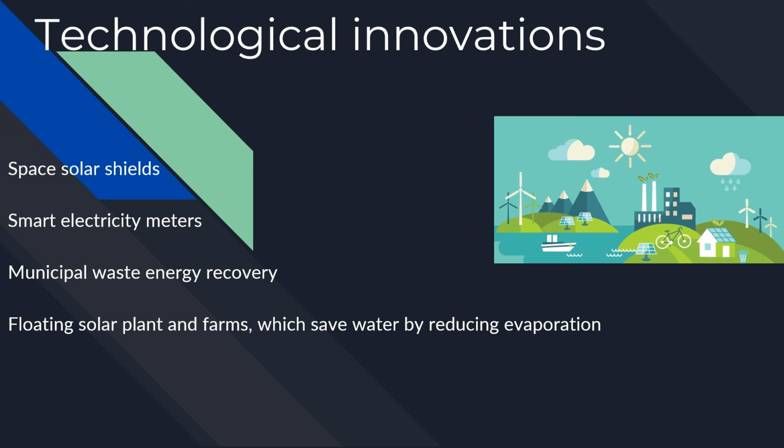Technological innovations. Space solar shields, which reflect the sun's rays before they can reach the atmosphere. Very expensive to implement and maintain, however, as well as smart devices and appliances like smart electricity meters, municipal waste energy recovery, and floating solar plant and farms, which save water by reducing evaporation.